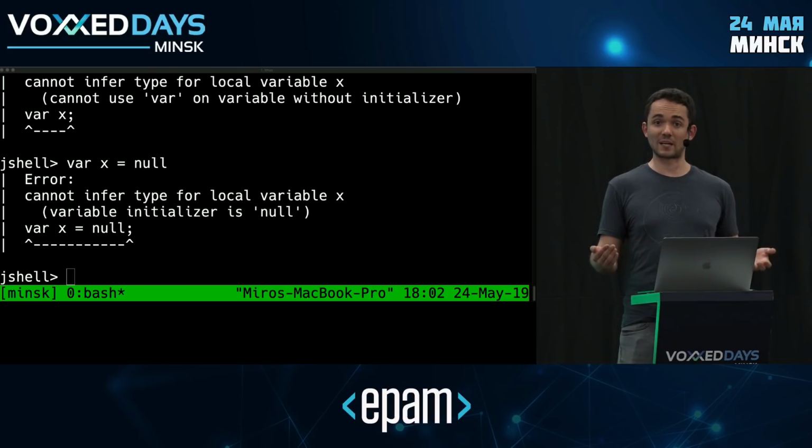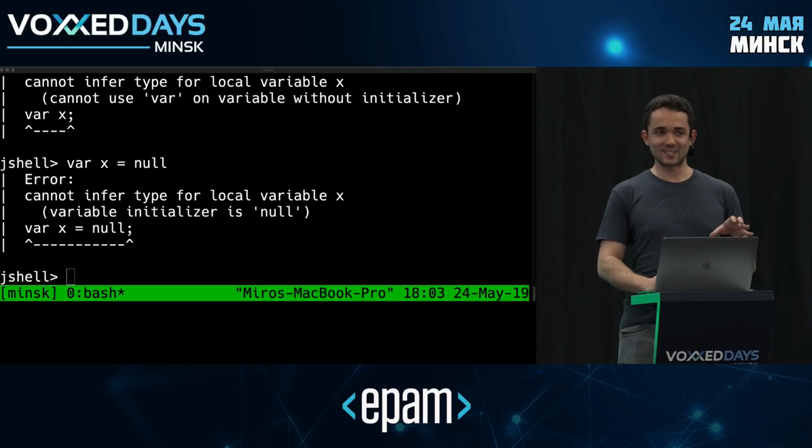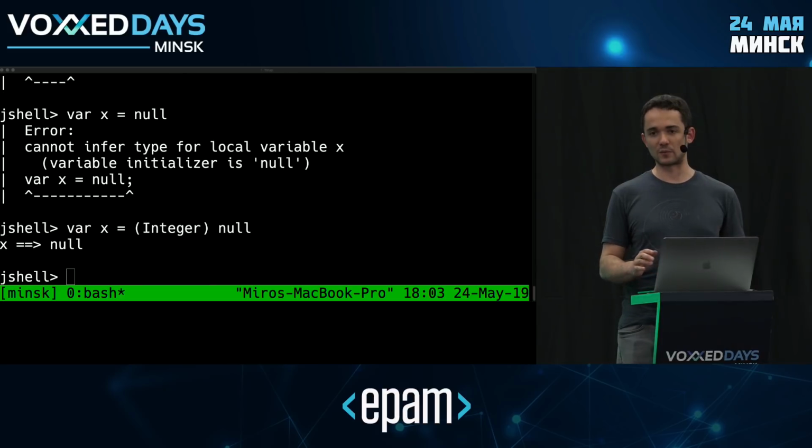So essentially, we ran out of options. There's nothing good that we can infer here, so we're just not going to allow that. It should be noted that this is purely a matter of not telling it the type on this line. There's nothing inherently weird with null. For example, if I tell it specifically that this is an integer null, this is going to work just fine, right? So things like this can be a little bit confusing when you're reading this for the first time.